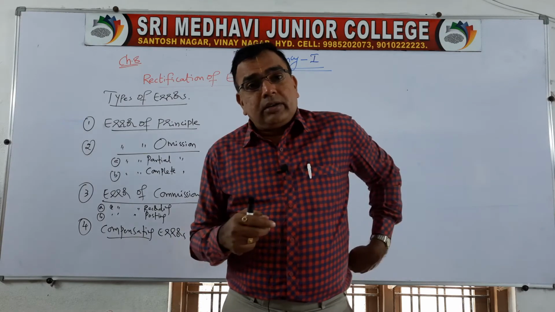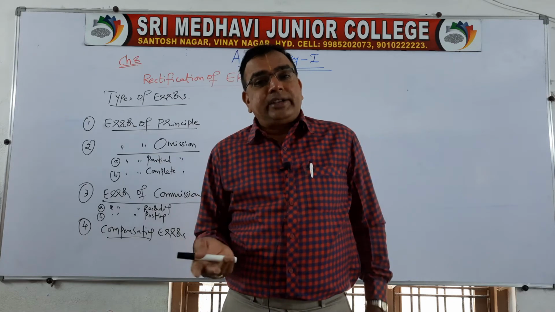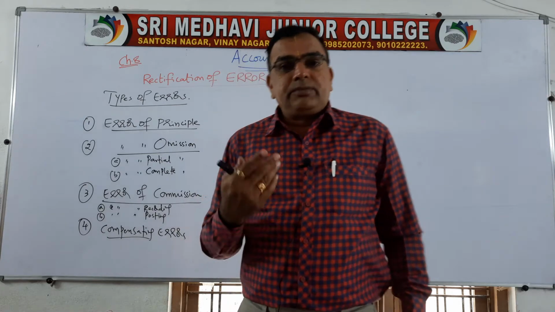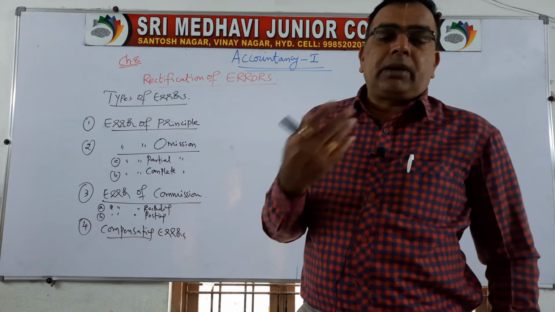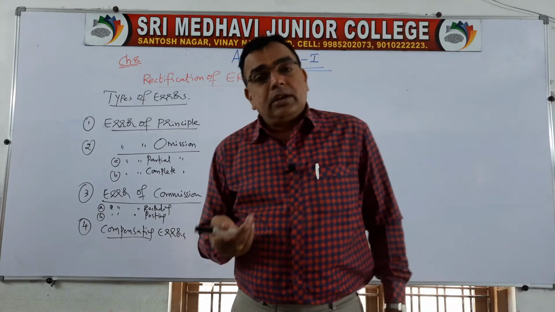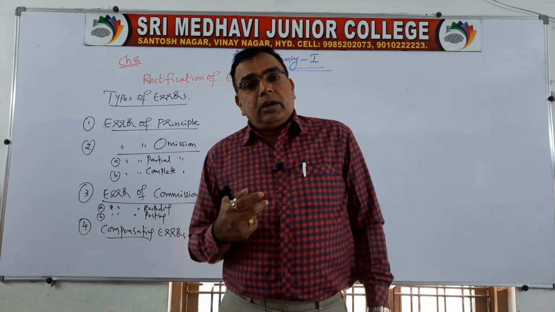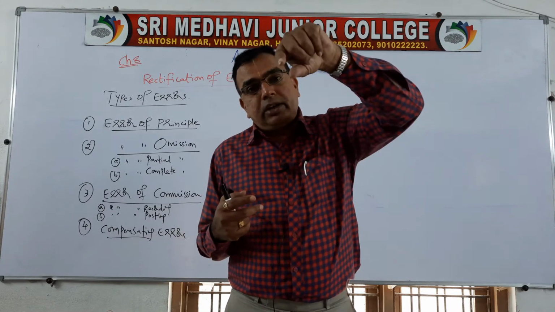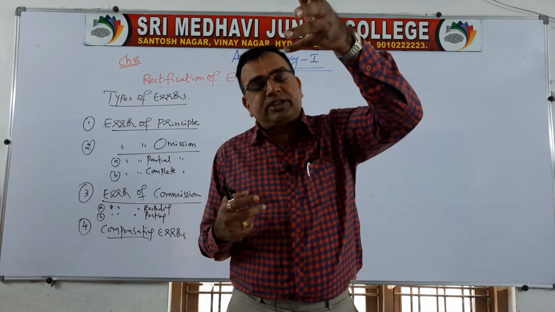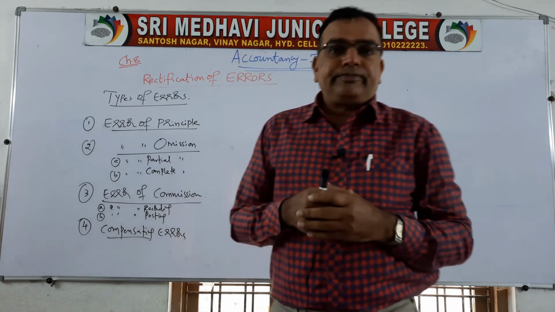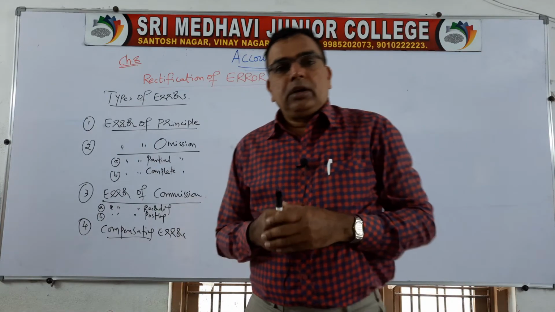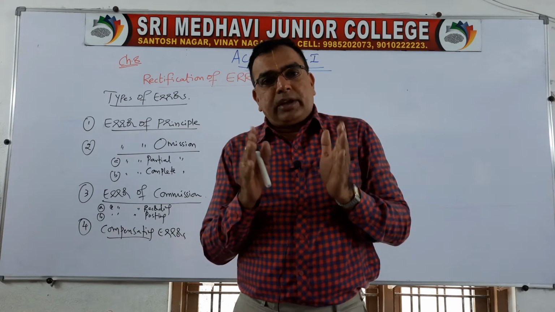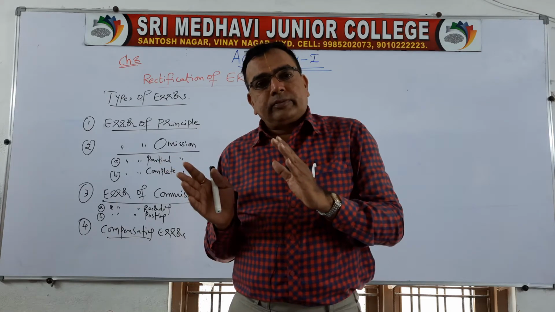When these are done unintentionally, they are called errors. But when something is done intentionally to cheat the organization, it becomes a fraud. Clear? So try to understand the difference between error and fraud.